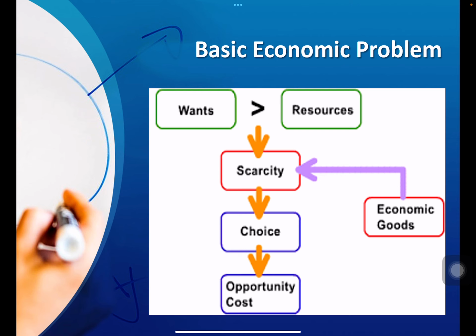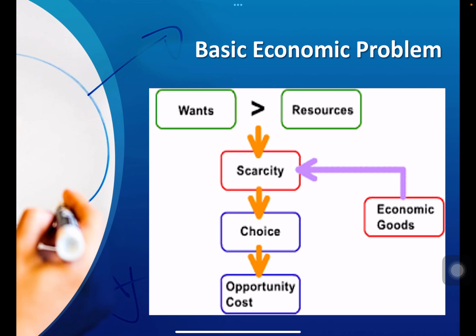There are two sorts of goods. One is economic good and the other is free good. Free goods are available in abundance and the demand is less than their supply. That means we are not going to pay any amount for those that are free. For example, sunlight, the water in the sea is in abundance, right? The air.